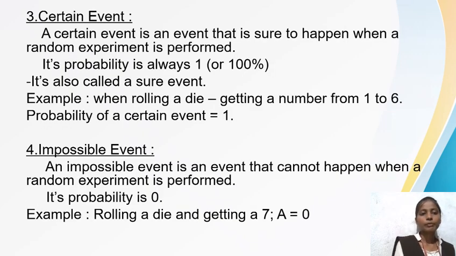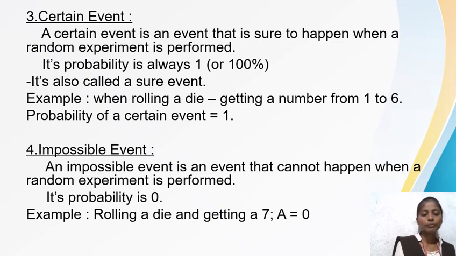Certain event. A certain event is an event that is sure to happen when a random experiment is performed. Its probability is always 1. It's also called a sure event. Example for certain event: when rolling a die, getting a number from 1 to 6. The probability of a certain event is 1.